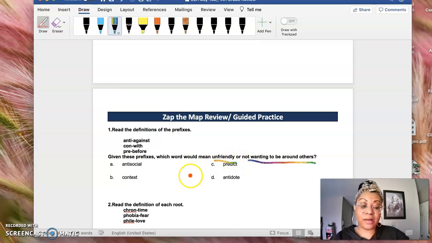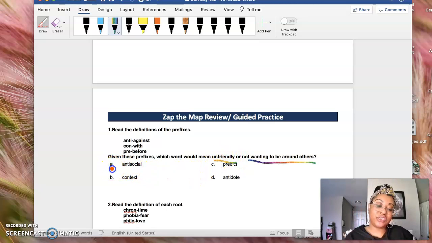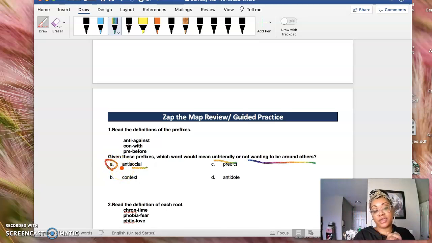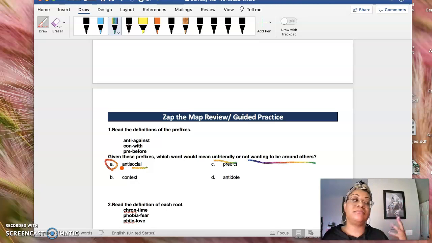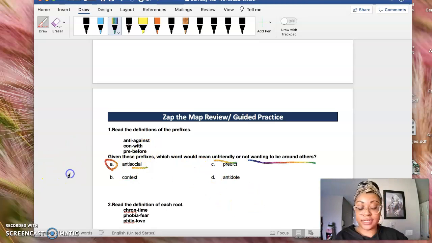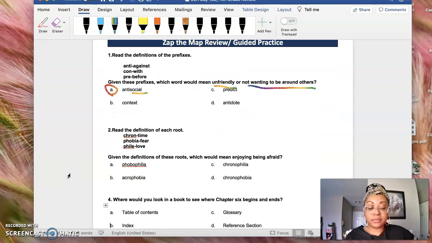And so we know that antisocial is the word that means unfriendly because social is the root word, and we know that social means that you like being around other people, and then anti means against, right? So when you put those two together, it means against being around other people or against being friendly, right? Okay, let's continue. Number 2 is a similar one.